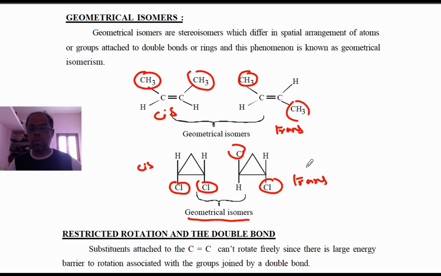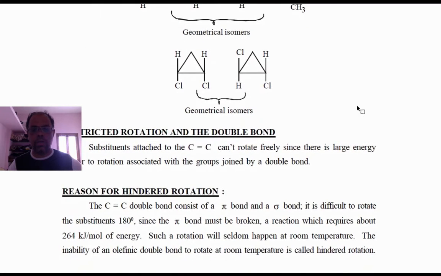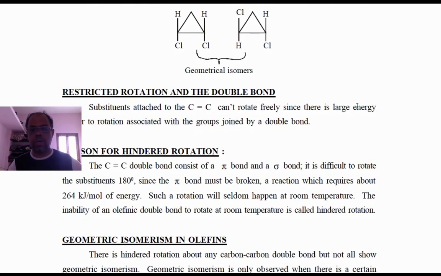Okay, so what is the reason? Only double bond compounds and cyclic compounds have geometrical isomers. So whenever there is a restriction in rotation, there is a possibility of geometrical isomerism.